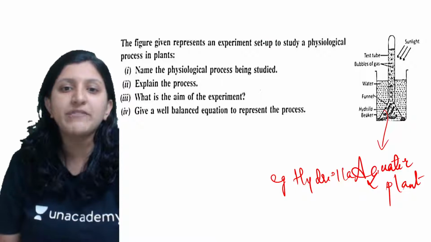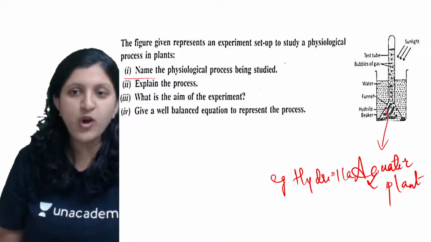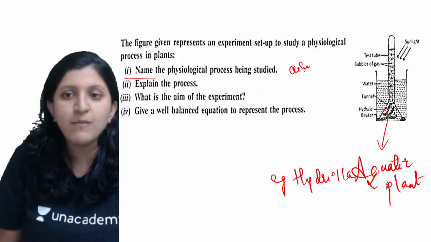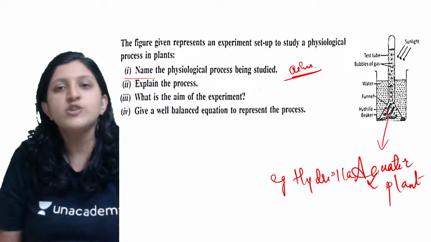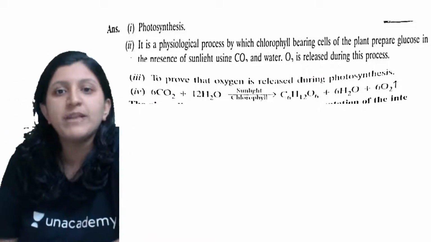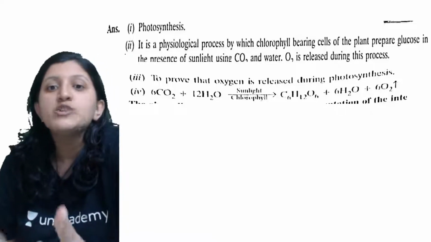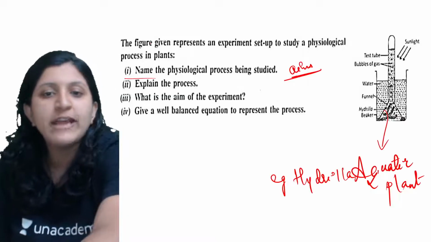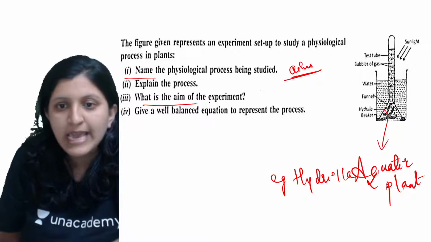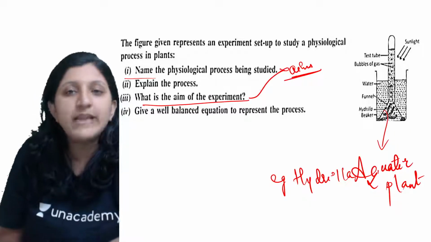Whenever these questions come, you always have to mention the aim of the experiment. So what exactly is the aim of the experiment? Anyway, photosynthesis is being studied. So what exactly are they trying to prove? What is the aim of the experiment? There it is mentioned.